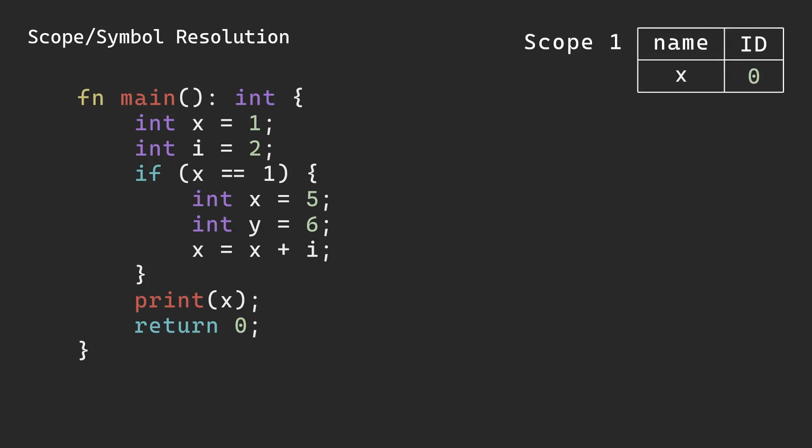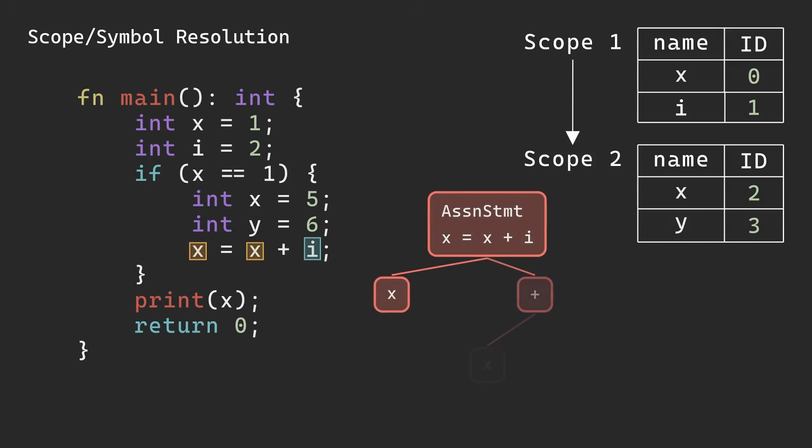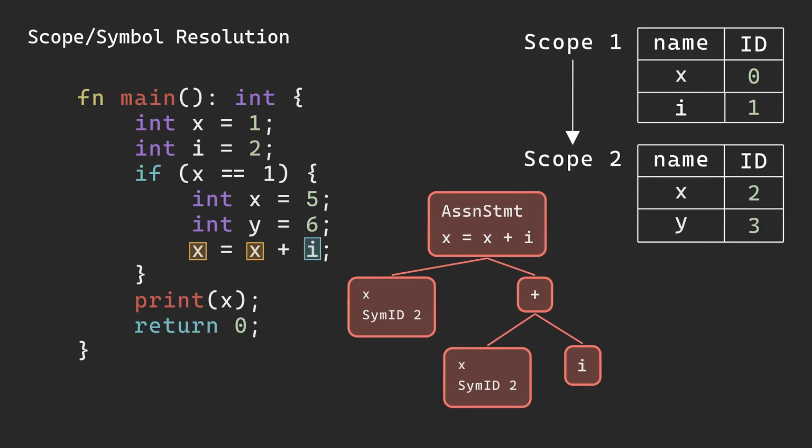We store symbols we find in a table, keyed by the name of the symbol. For declaration statements, we add a new symbol entry to our table. For assignment statements, on both the left and right hand sides, we ensure that the symbols already exist, and then we store which symbol object it is inside the node.